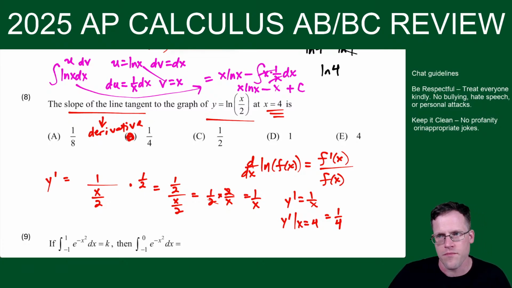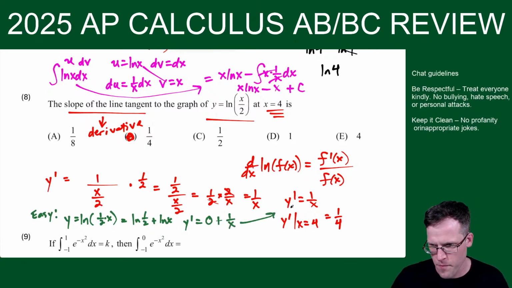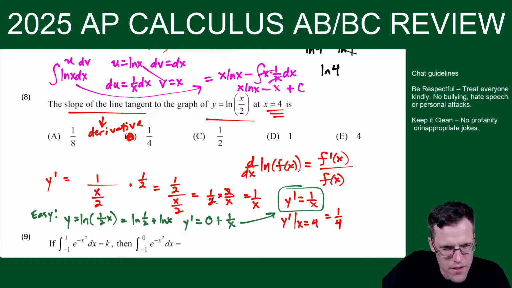Now an easier way. Ready? So the easy way to do this is to take y equals ln of, I'm going to call it this, 1/2 times x. Log properties: this is natural log of 1/2 plus natural log of x. You could split multiplication up into addition with logs. So then y prime equals the derivative of a constant, which is 0, plus the derivative of natural log x, which is 1 over x. You see how you get the same exact derivative here? And then you just plug in and you're done. So I like that one. Like, that's an easier way.